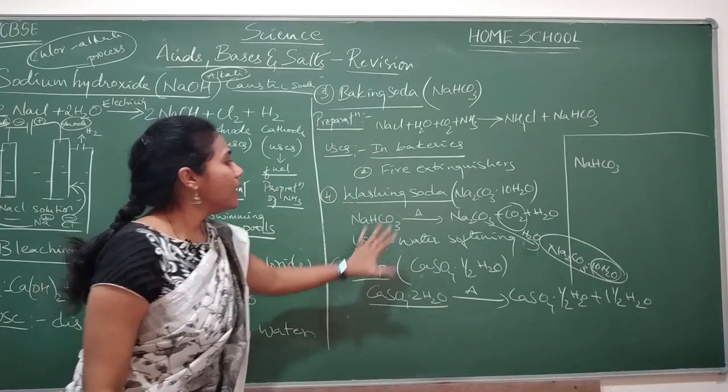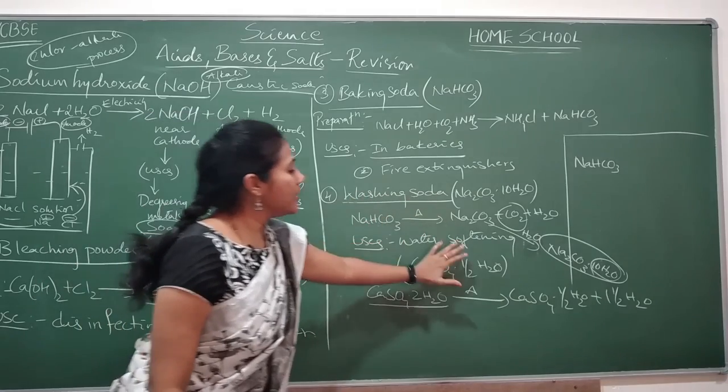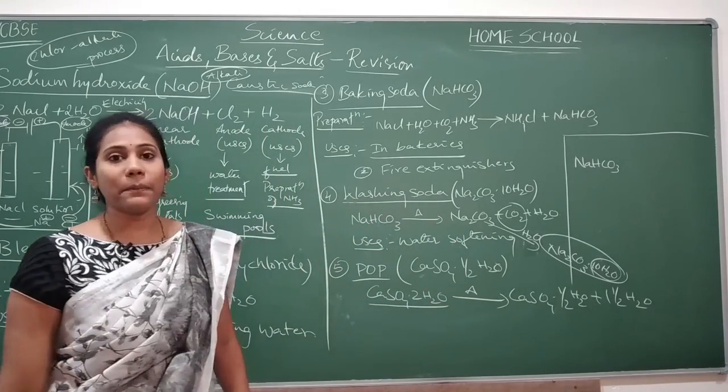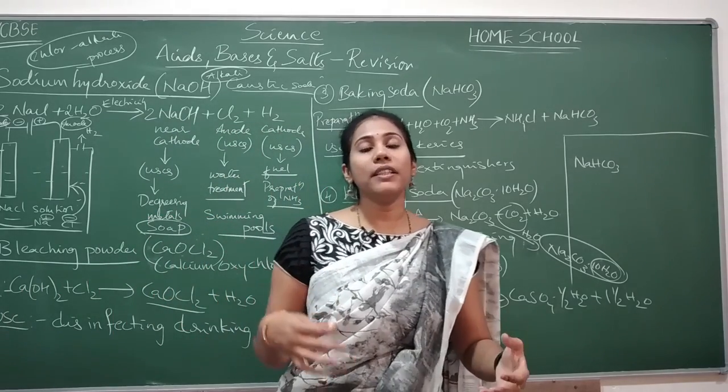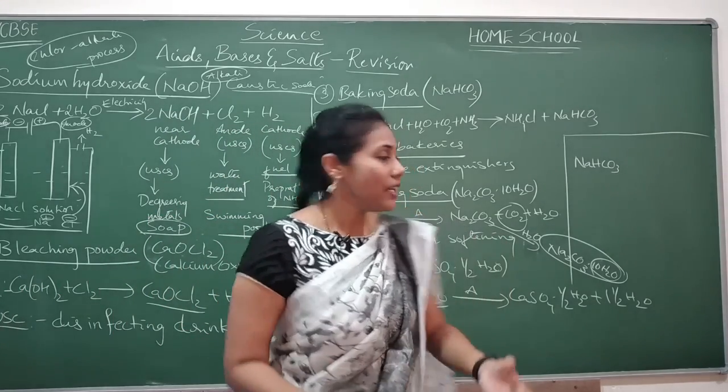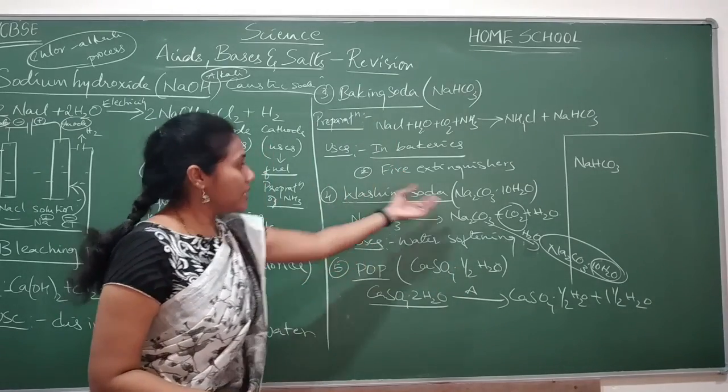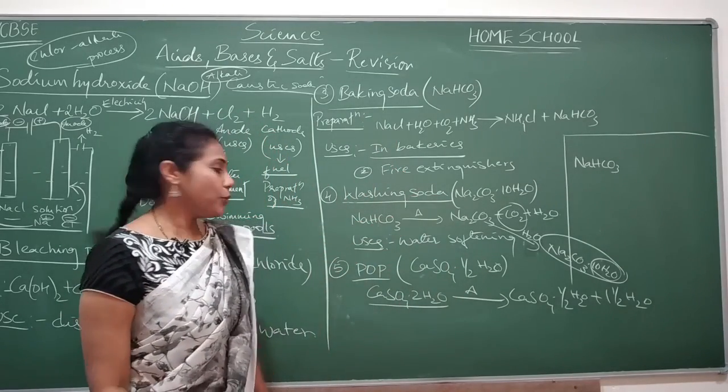Uses of washing soda: it is used in water softening treatment, to convert hard water into soft water by removing all the magnesium and calcium salts. Sodium carbonate, that is washing soda, is used.